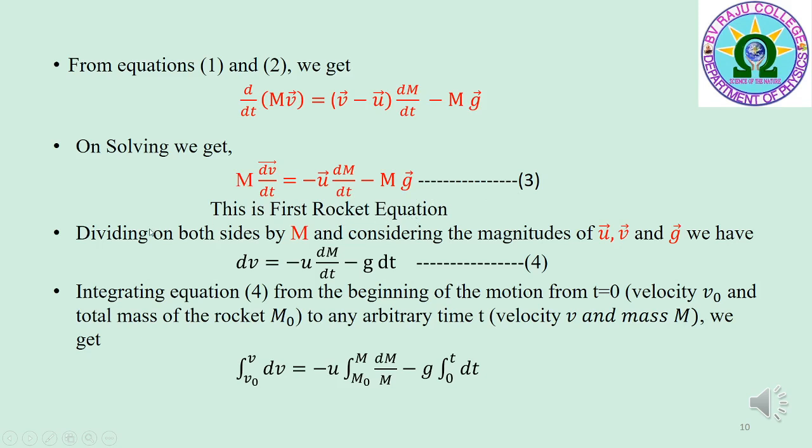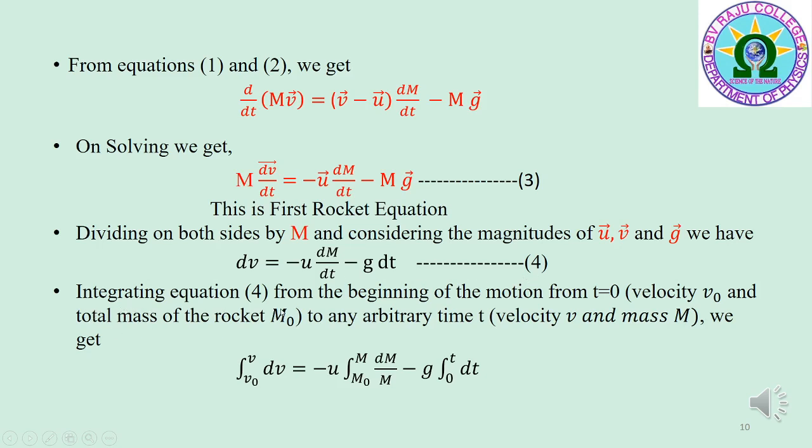Now, dividing on both sides by m, and considering the magnitudes of u bar, v bar and g bar, we have dv is equal to minus u into dm by m minus g dt. That is equation 4.